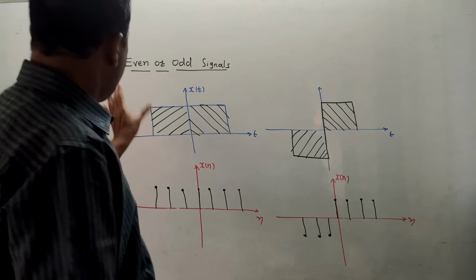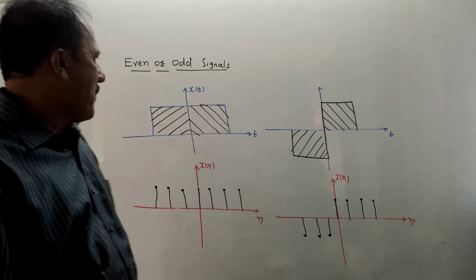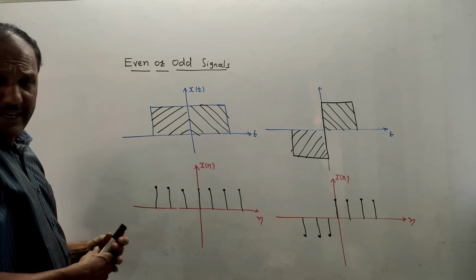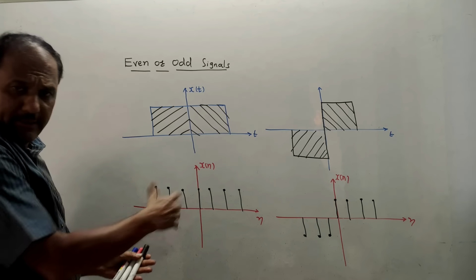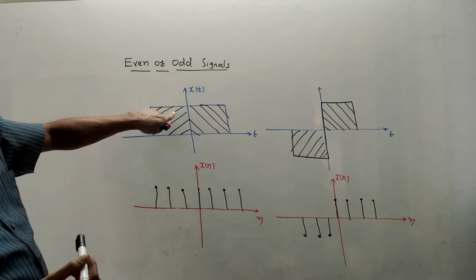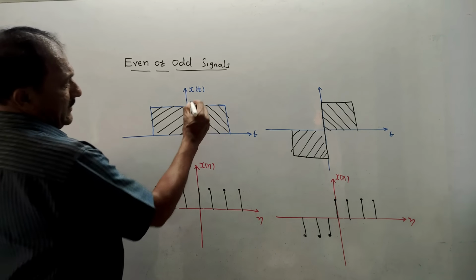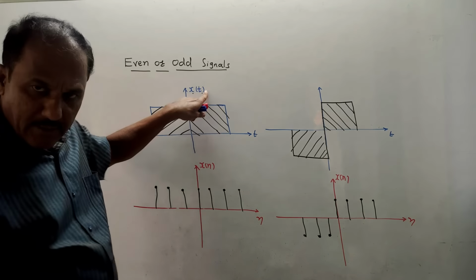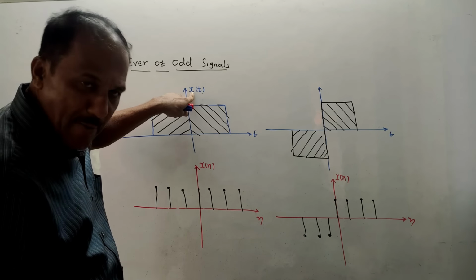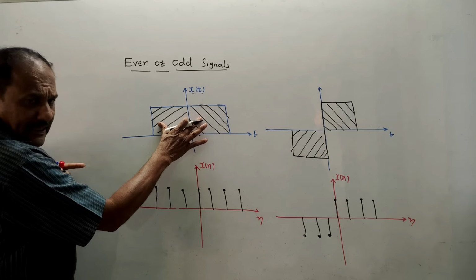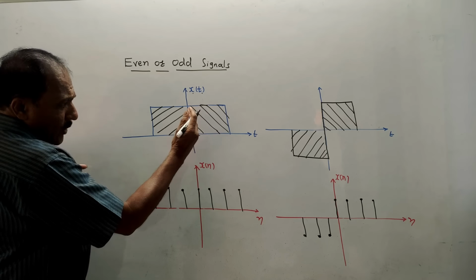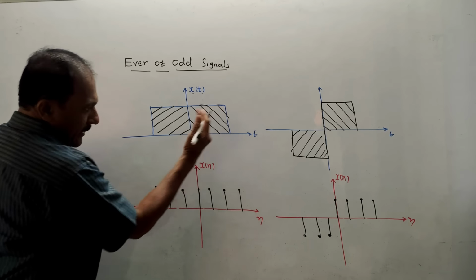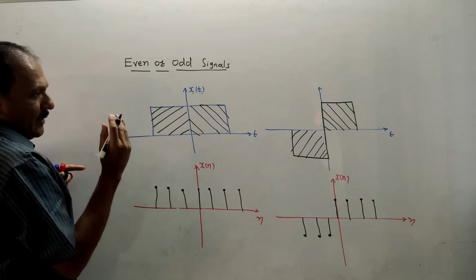The next type of signal is even or odd signal. I have drawn 4 diagrams, 2 for continuous signal and remaining 2 for discrete signals. Let us talk about this first diagram. Just now we discussed, when I write x of t, t represents time period, x represents amplitude. I have drawn one signal. Half part of this signal is at positive time period, remaining half portion is at negative time period.